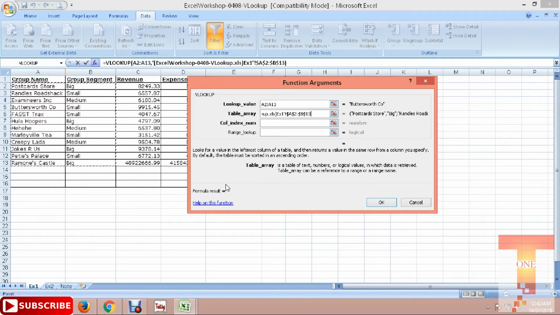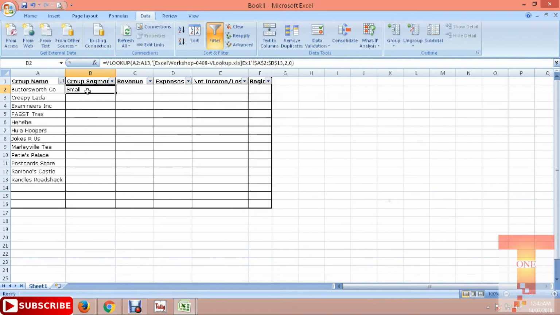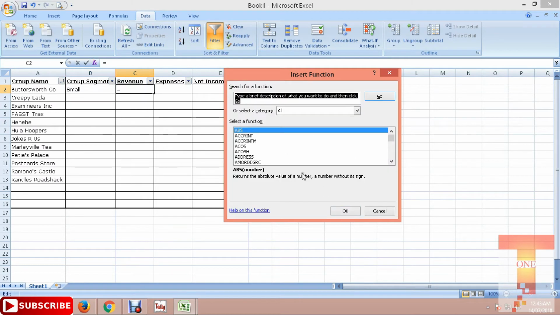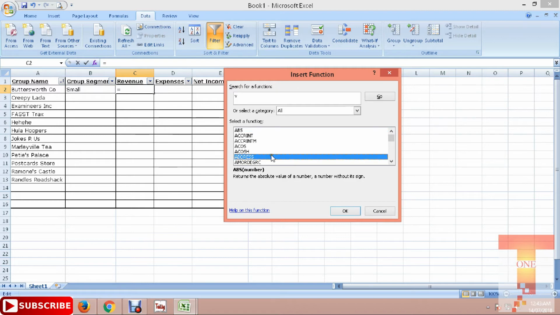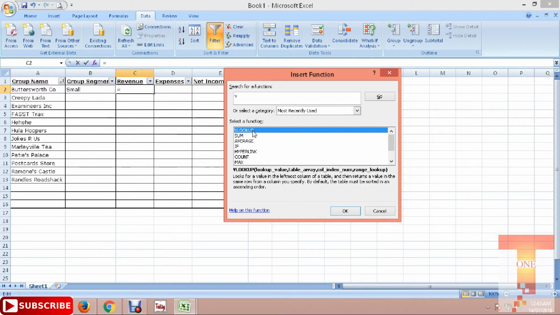Okay, so it will be column 1 and 2, so I just need to put column as a 2, then lookup range will be 0 and click OK. Same thing with the next one, revenue. Go to VLookup. So once you click on most recent, the VLookup formula will be there now because we already used it once, so it will be there.